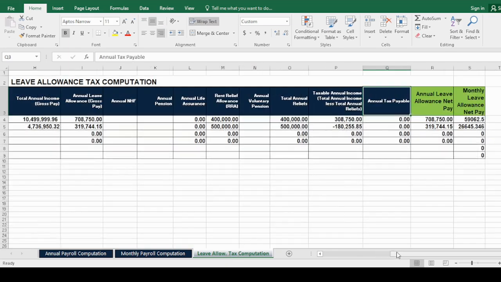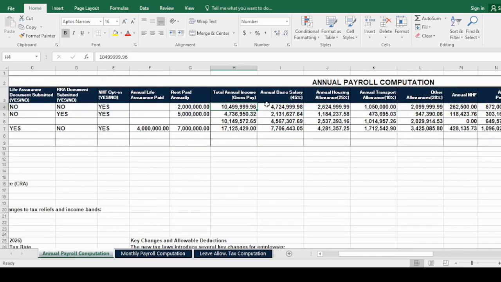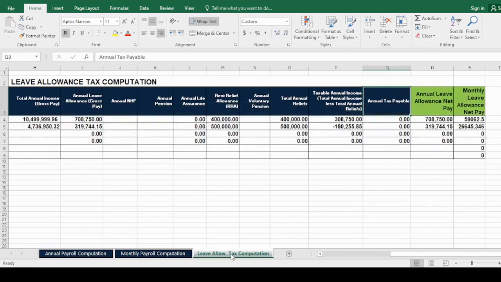So for the purpose of companies who separate their leave allowance payment, which is not included in the annual computation under other allowances, if it is indicated that it's being paid separately, to calculate the annual leave allowance net pay and also the monthly leave allowance net pay, here is the table for that.